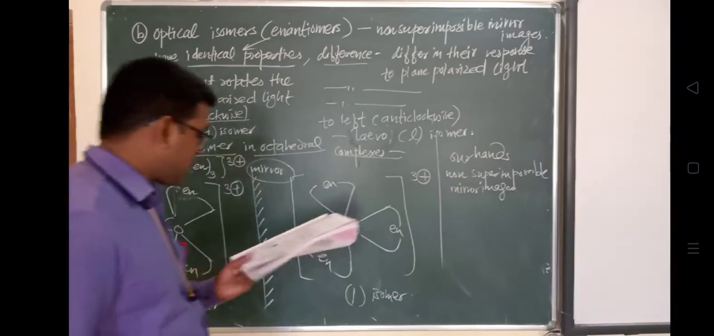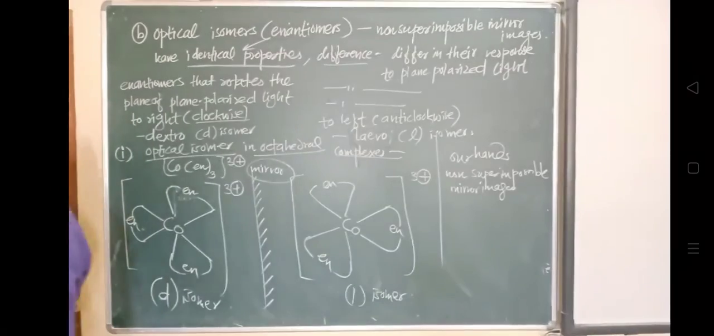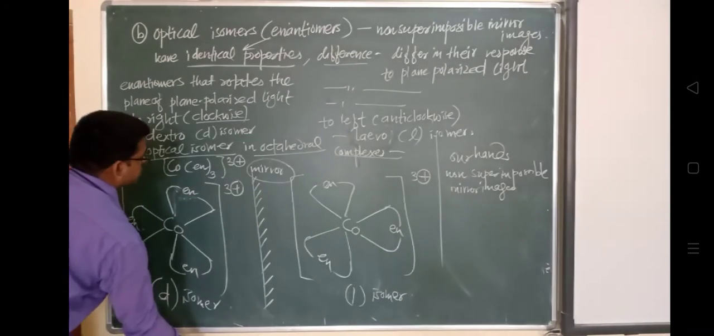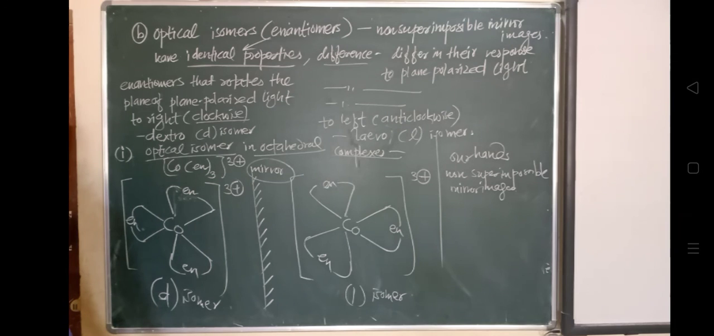So this is the case of optical isomerism in octahedral complexes. Octahedral complexes exist as both geometric and optical isomers. So we'll see.